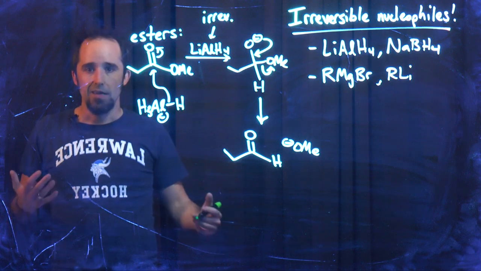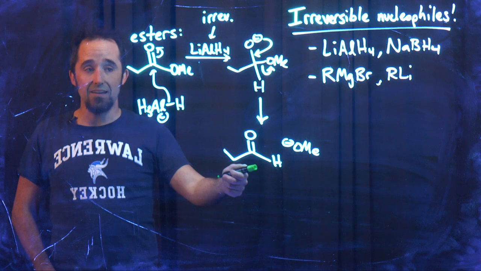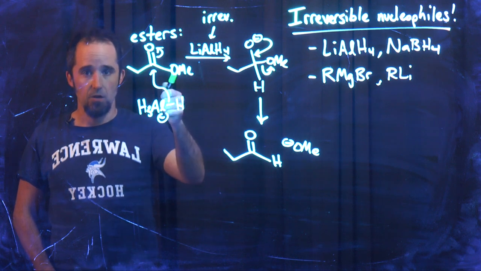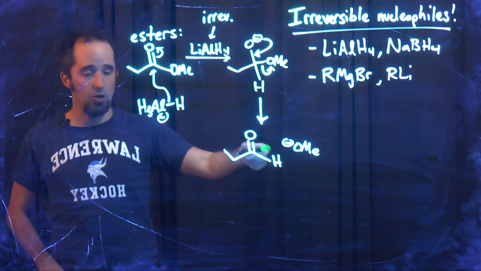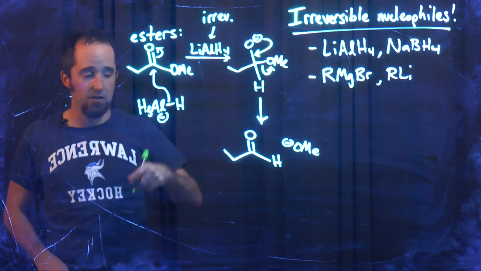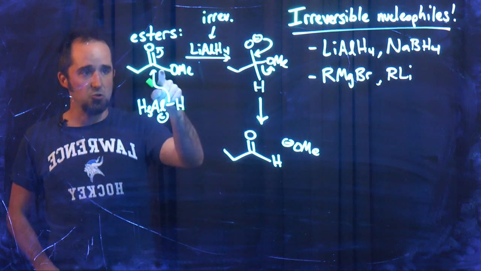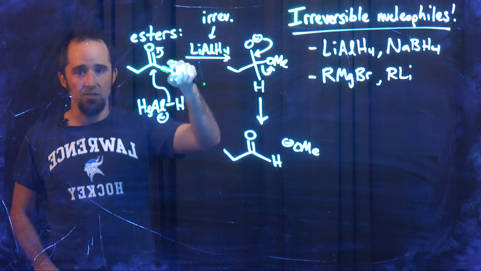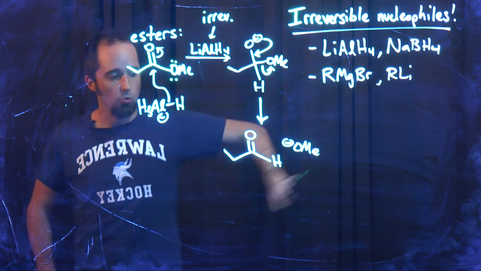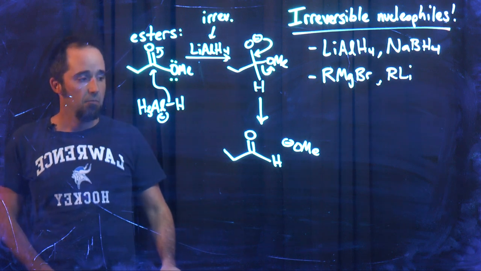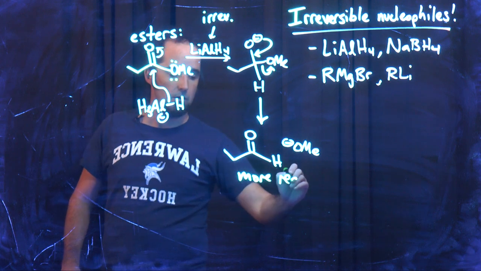So cool. Here's my problem. Aldehydes are way more reactive than esters, both from a steric standpoint, right? This is now not very crowded at all, whereas this is a little more crowded. And even from an electronic standpoint. Even though this is withdrawing electrons through the sigma bond, these pi orbitals are conjugated into the pi bond. So we'll lay out the order of reactivity in a second. But suffice it to say that aldehydes are way more reactive than esters.